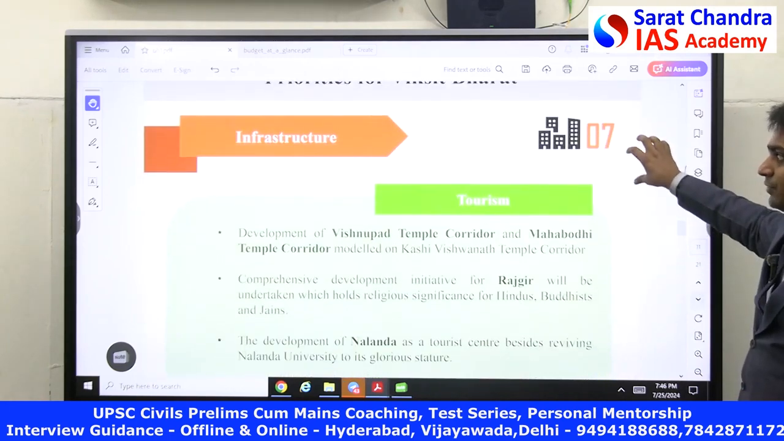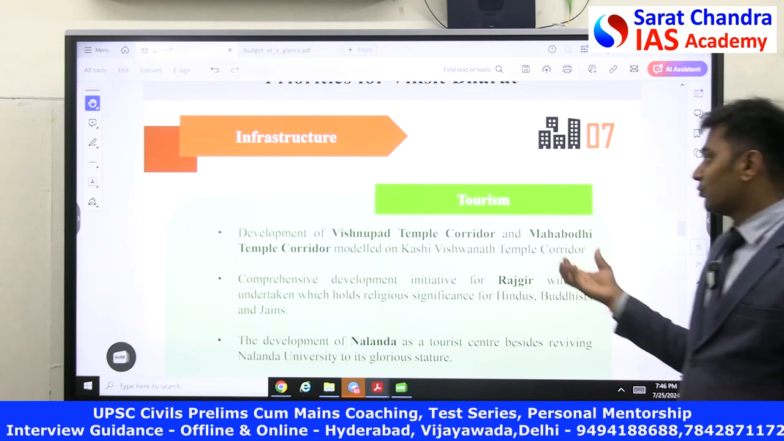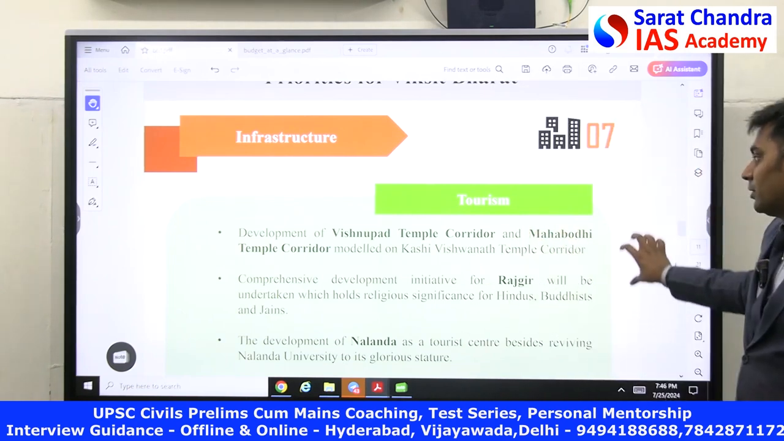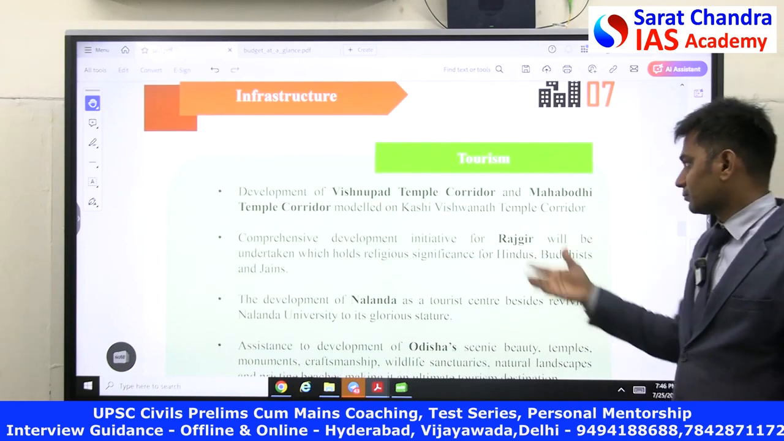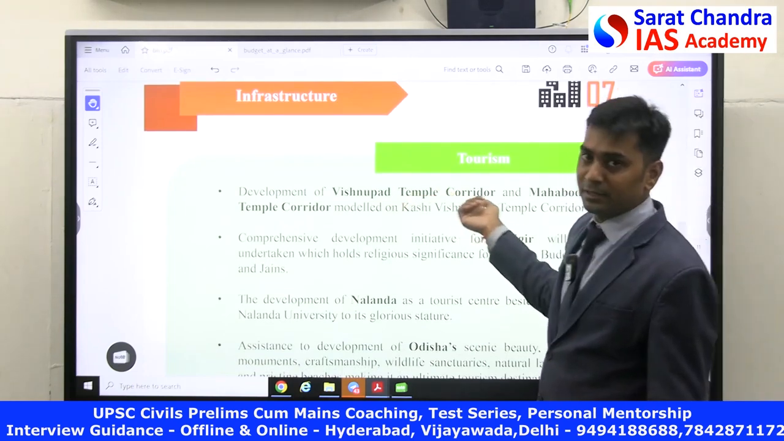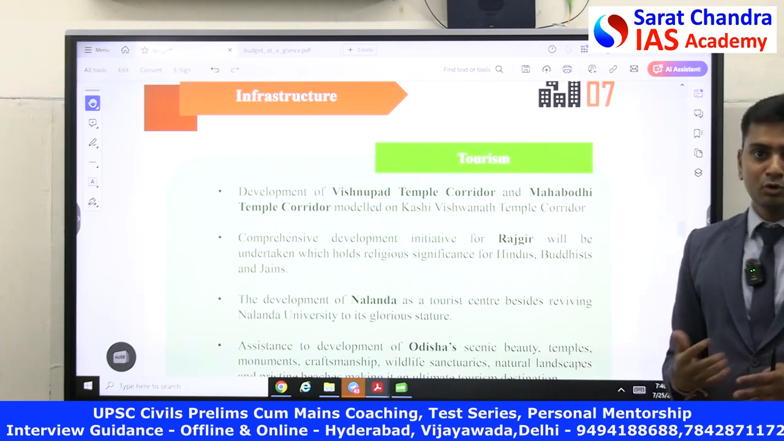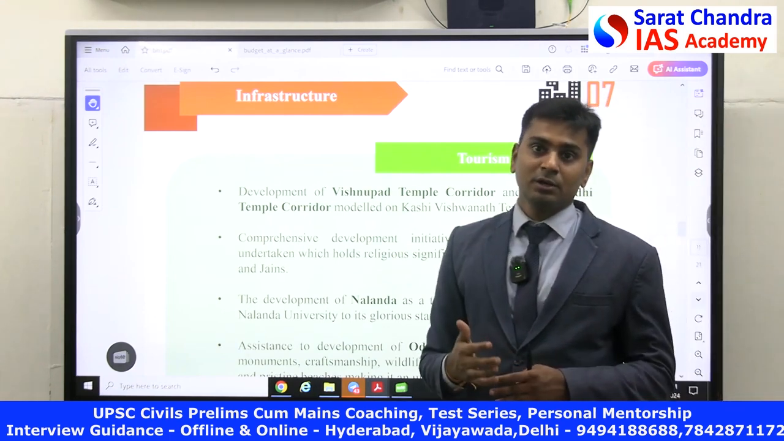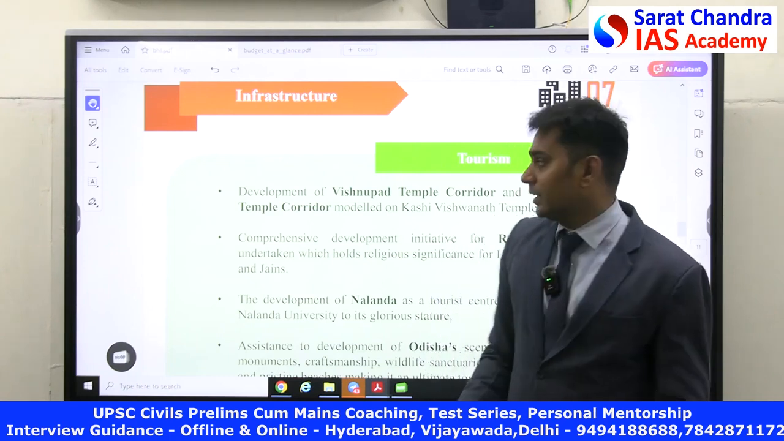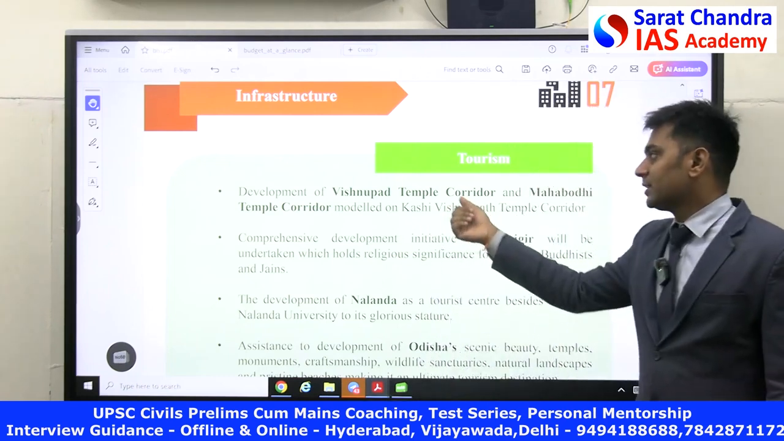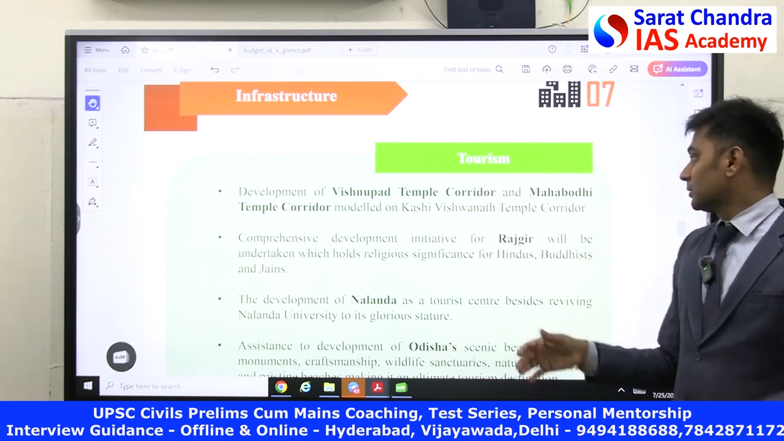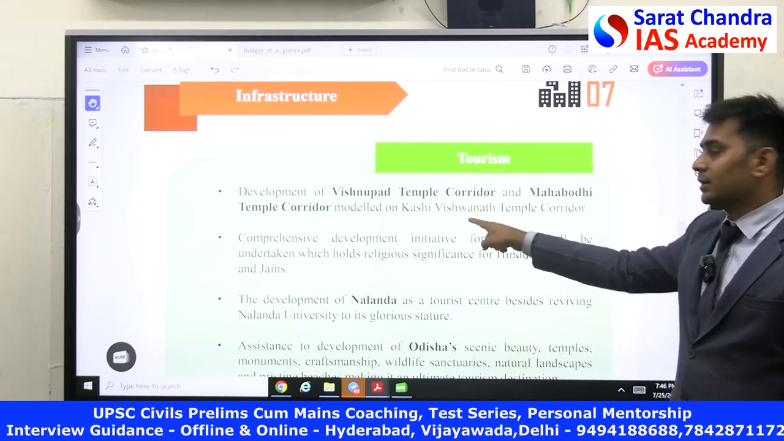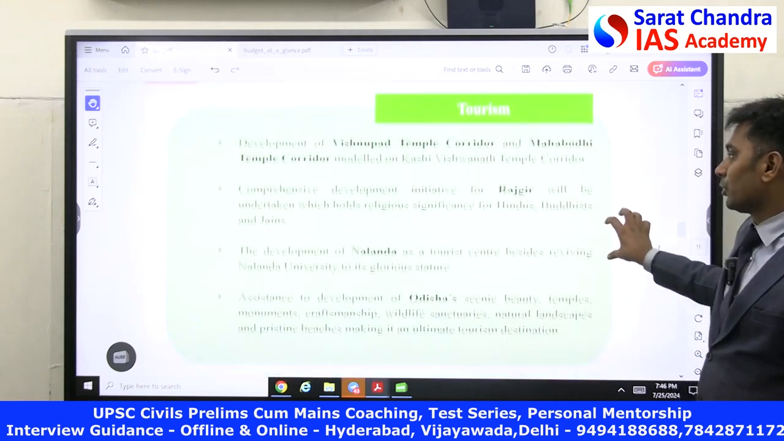country. And going for infrastructure further, they are focusing on tourism. They have extremely focused on remodeling the Vishnupad temple corridor. They are coming out with a new corridor, just like the Buddhist corridor, Ramayana circuit, and Bhagavata circuit that we have in India. They are coming out with new corridors called Vishnu temple corridors and Mahabodhi temple corridors. They are coming with this, modeled on the Kashi Vishwanath temple corridor.